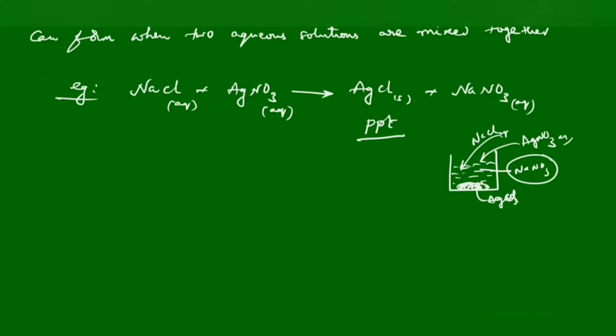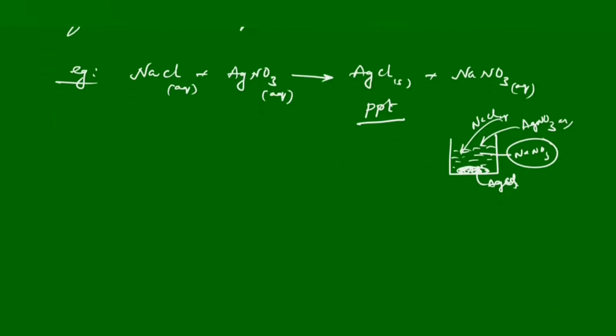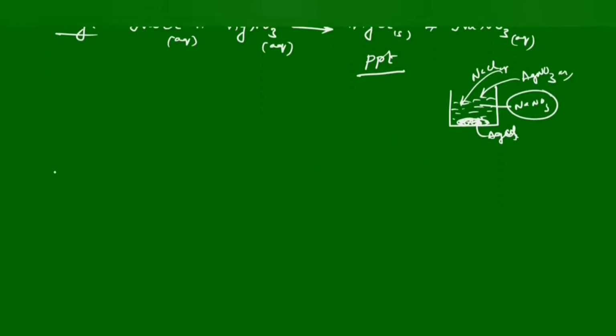Here we can use one more word, that is a spectator ion. What is a spectator ion? It is an ion which undergoes no change in a chemical reaction.